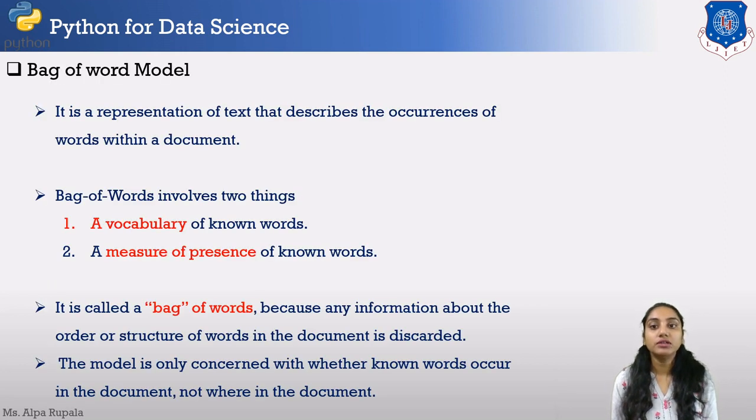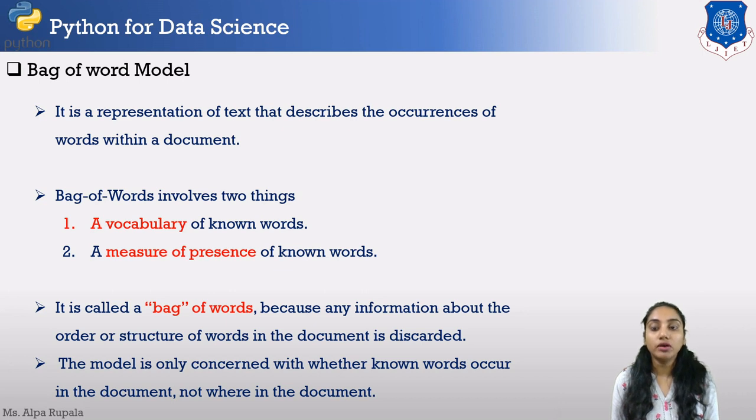Here we have a representation of the text that describes the occurrence of words within a document. It is also called TF, that is term frequency. First of all, we create our bag of words, which is the unique words after getting all the documents and all the words from each document. Then we check the number of occurrences of a particular word in a particular document. Ultimately this is known as the term frequency, in short, TF.